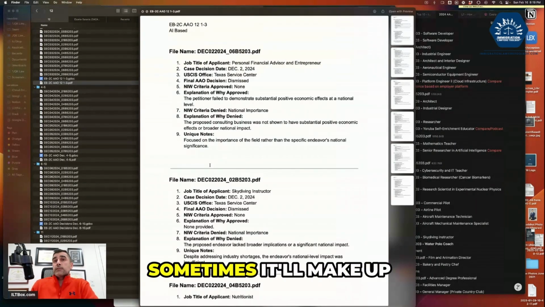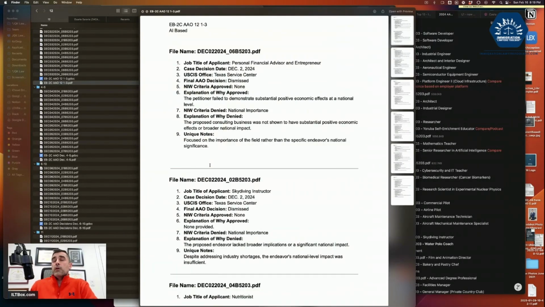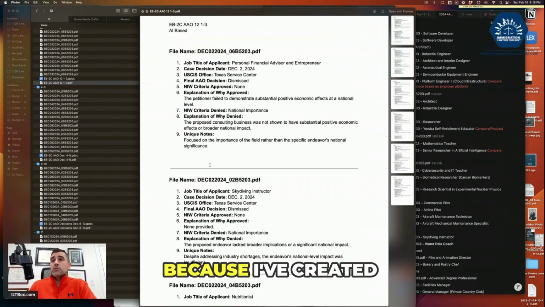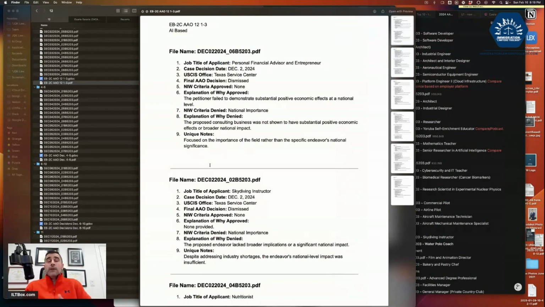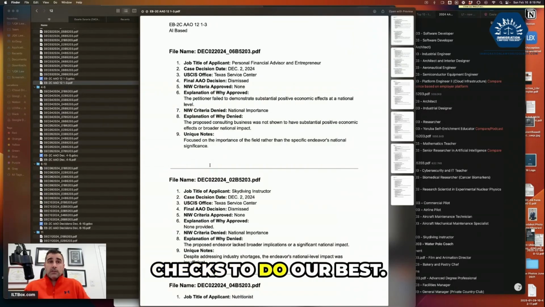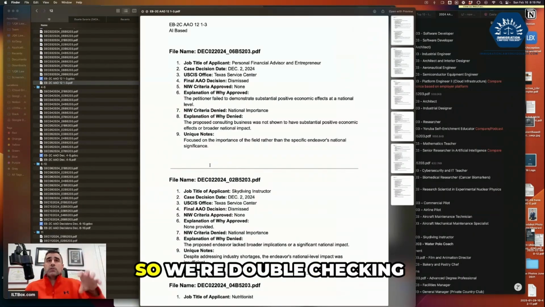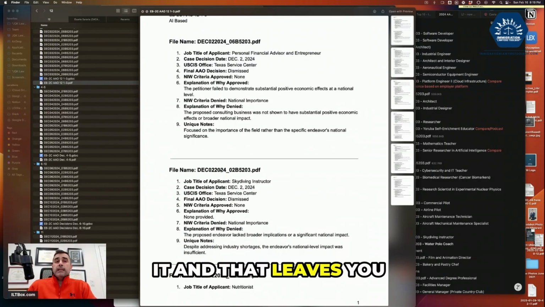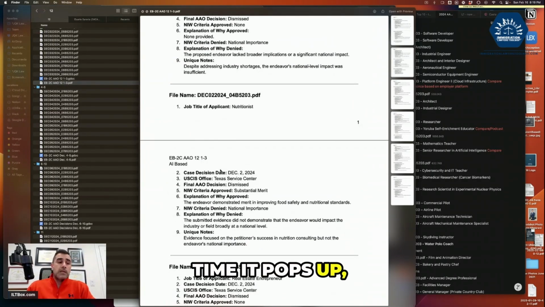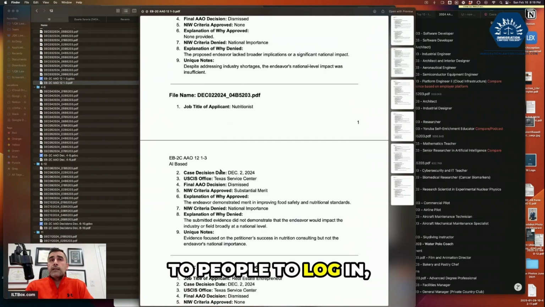So I asked it to analyze these. Now it makes mistakes. Sometimes it'll make up cases. It'll put the wrong file name on there, and so there are errors, and that's another level of double checking that again is not worth your time to do, because I've created staff that downloads all this stuff, puts it in the GPT, and checks. I can't guarantee it, but we do our best to have what the AI says match the cases and the information. So we're double checking it, and every time something pops up, we try to send reminders for people to log in to read these.